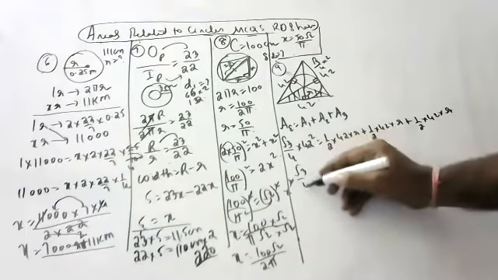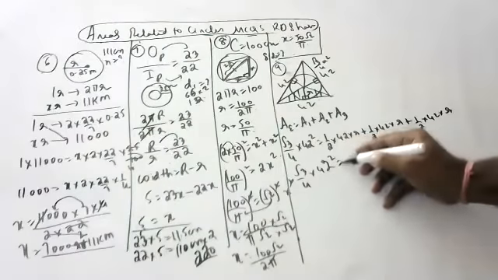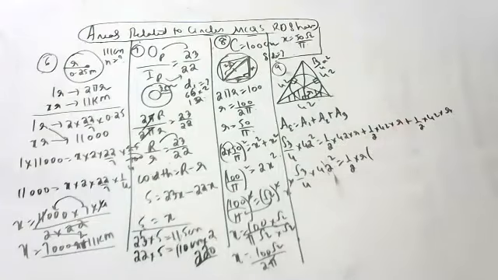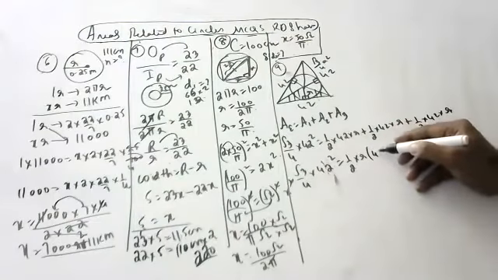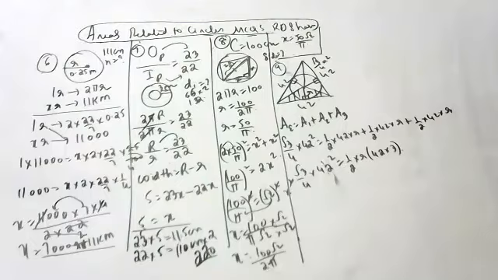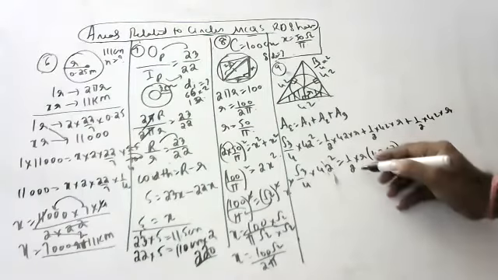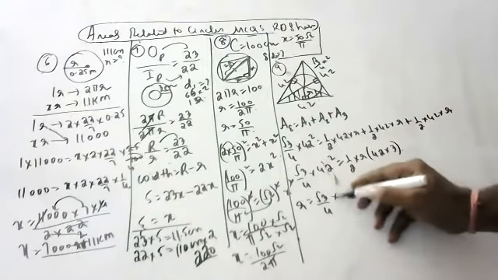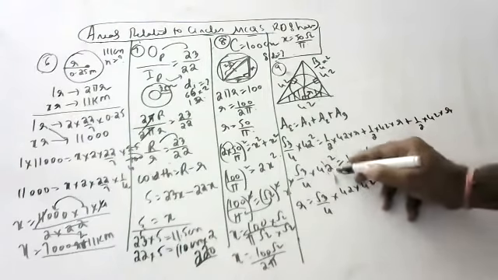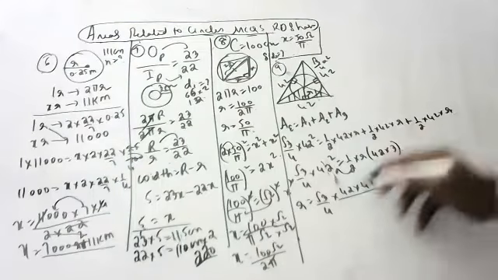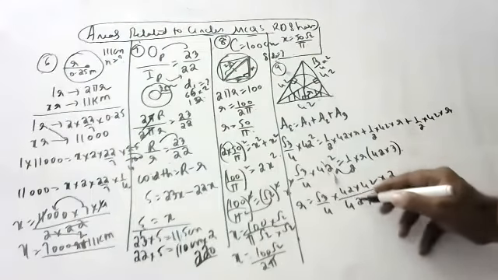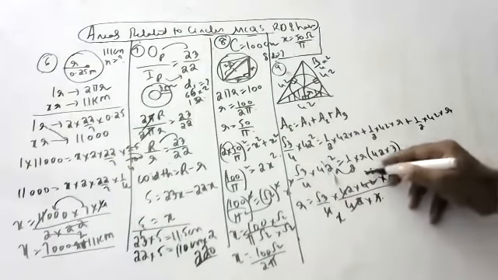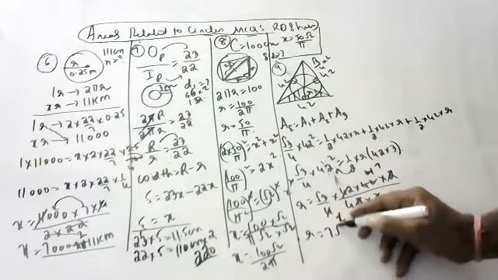So children, root 3 by 4 into 42 square is equal to, if you take half into r common, 42 plus 42 plus 42, so 42 into 3. Now root 3 by 4 into 42 square. Slowly you have to find the radius. So r is equal to root 3 by 4 into 42 into 42, I will take this up, and this I will bring down, 42 into 3. So 42 is gone, 2 1s are 2, 1 is gone. This is 7. Radius is 7 root 3.